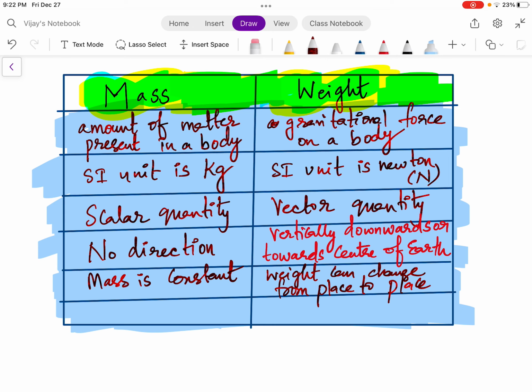So what is the direction of weight? On a flat surface, we can say it is vertically downwards. If we consider a planet or Earth as a whole, we can say the direction of weight is towards the center of Earth. And one more important difference between mass and weight is that mass is constant everywhere. It does not change from location to location, whereas weight can change from location to location. Weight can even become zero. For example, if you take any body towards the center of Earth, the weight of the body will be zero.